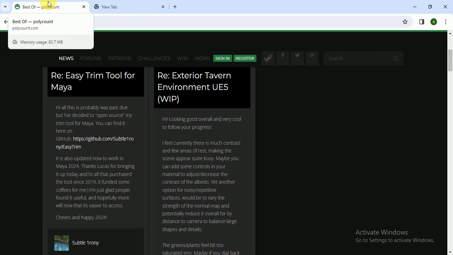So these are the three best websites which help you a lot in your 3D animation journey. So you must visit them and take help from them.